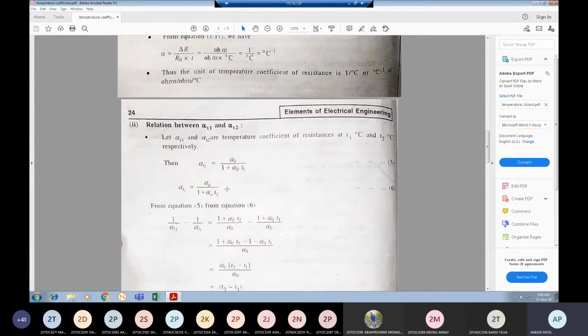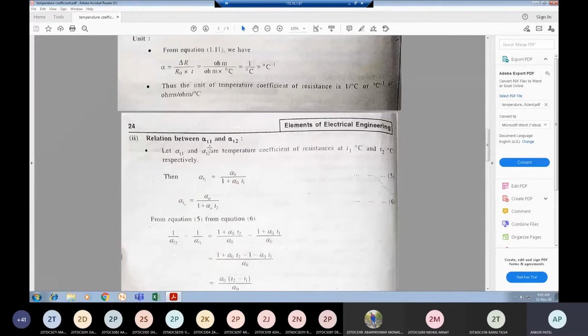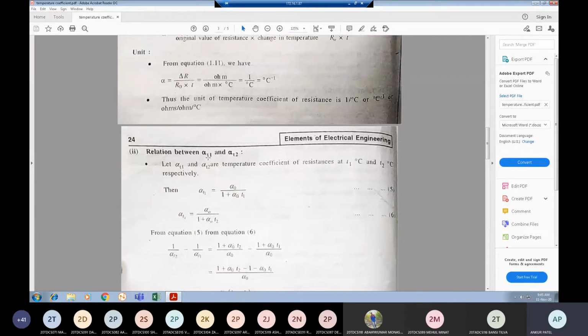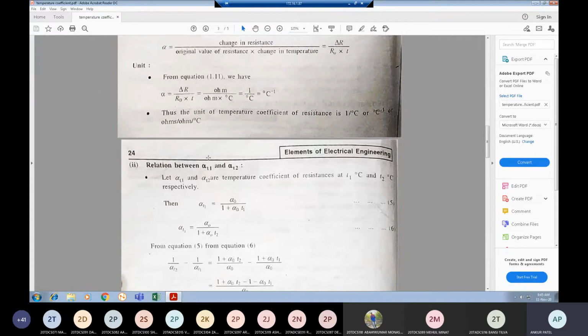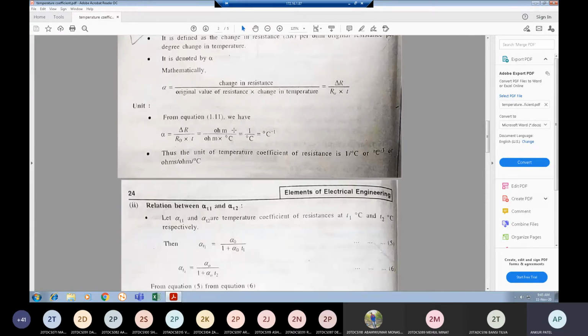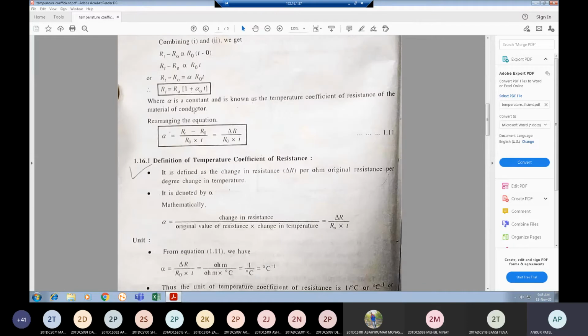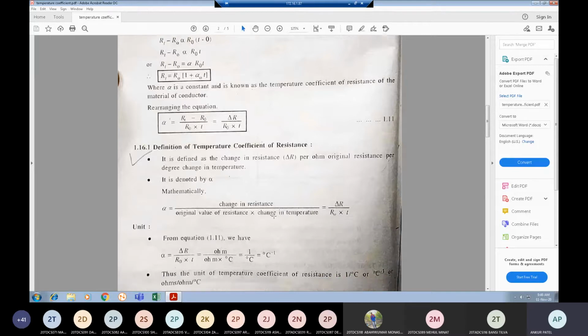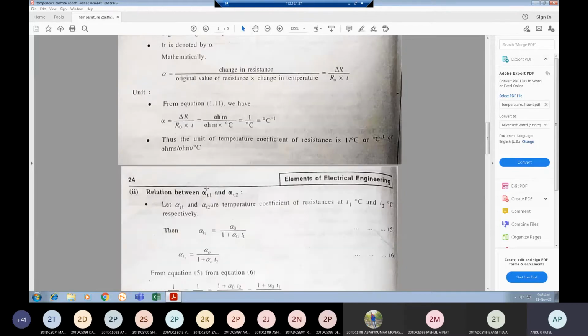But if you are asked to derive the equations for temperature coefficient at different temperatures, then you can derive either alpha 0 and alpha t or alpha t1 and alpha t2. But you need to write the basic terms and basic definitions, and then you can derive those equations or relationships.